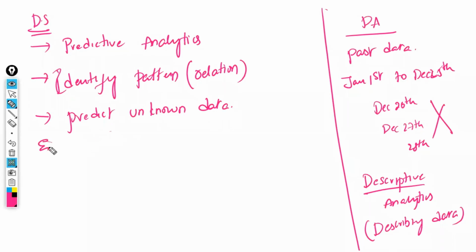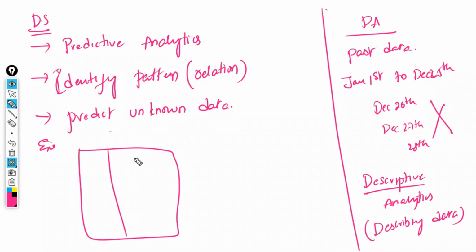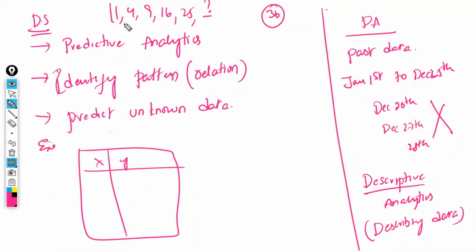Example. Let us take a data set like this, X and Y. Or for your understanding, in an easy way: 1, 4, 9, 16, 25, and the next one is dash. Now what is this value? You are going to predict the answer as 36. How have you predicted that answer as 36? First, you identified the pattern behind the given data. After identifying that pattern, you applied that same logic for the new data.